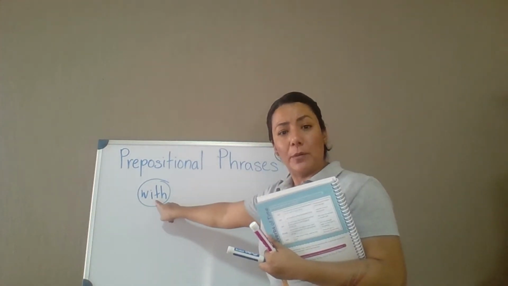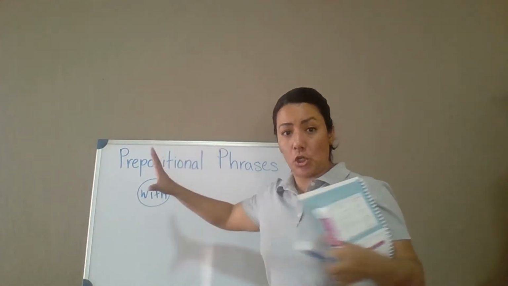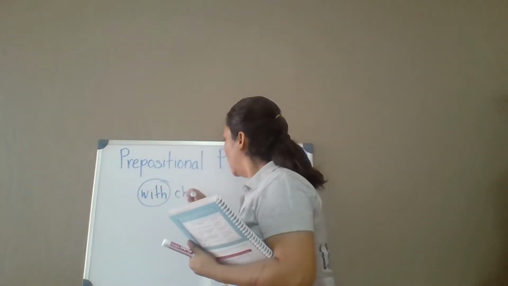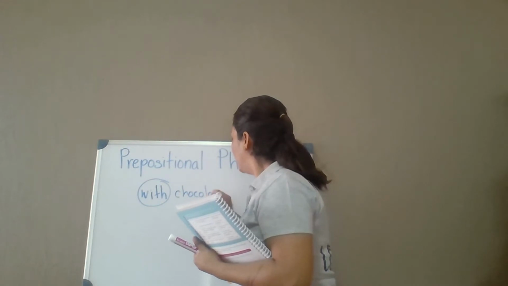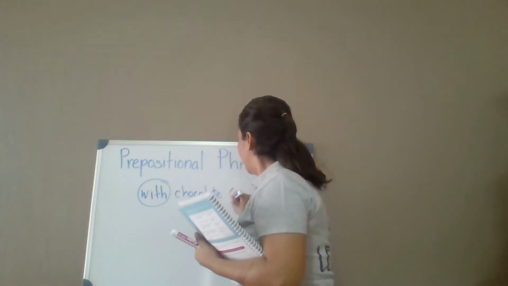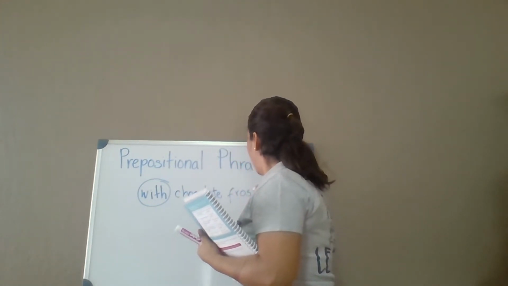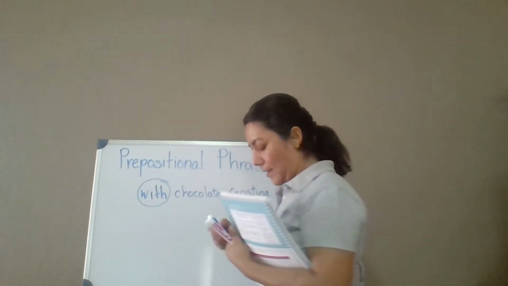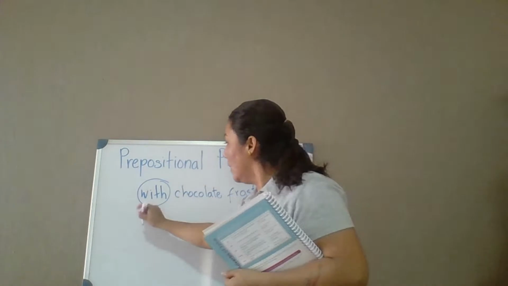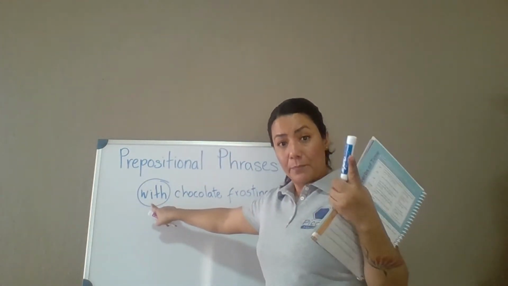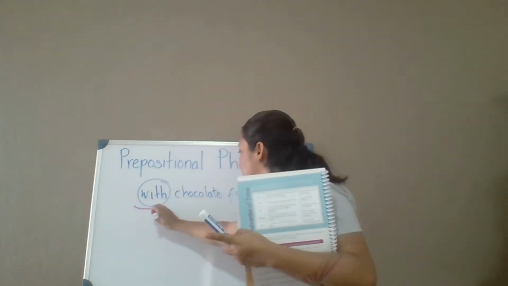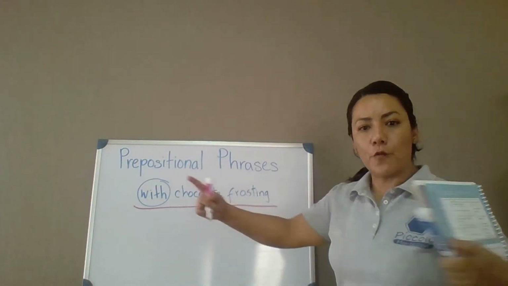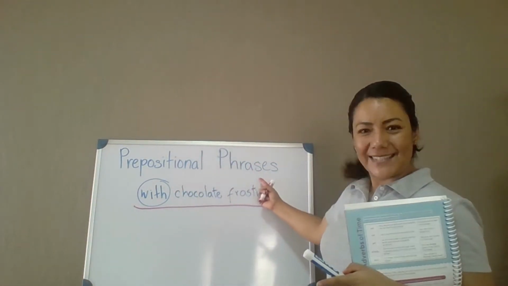With is a preposition only, but with chocolate frosting is our prepositional phrase. Okay? So this word is a preposition, but this group of words is a prepositional phrase, like the title.